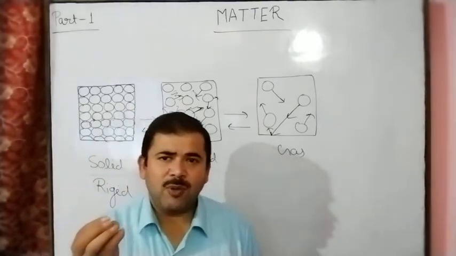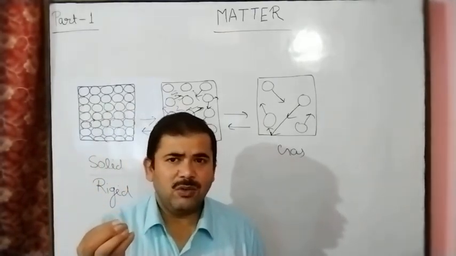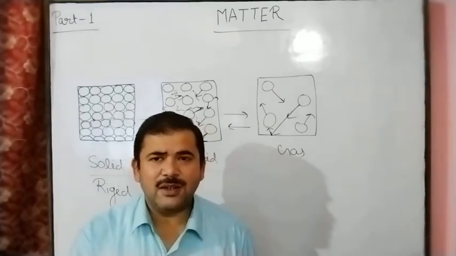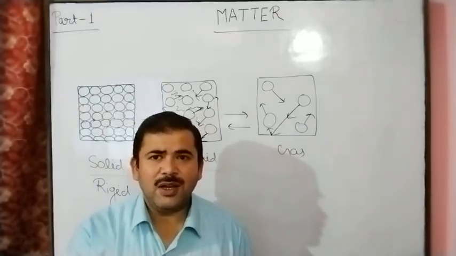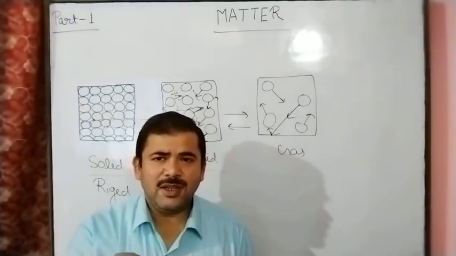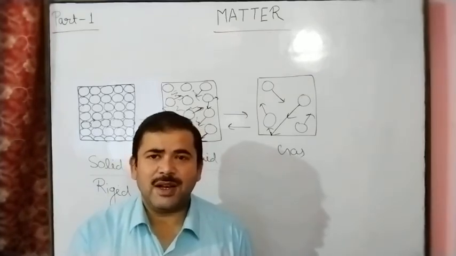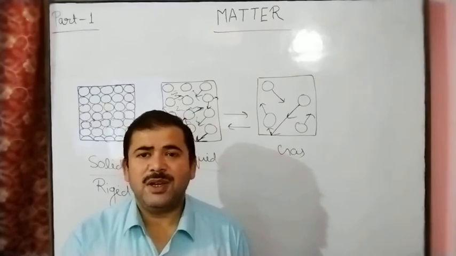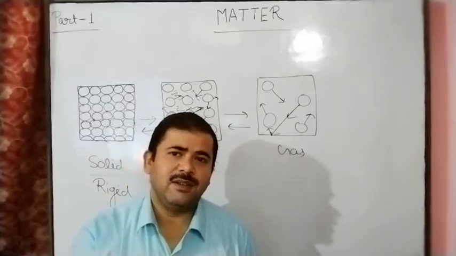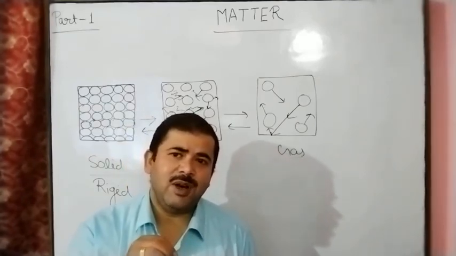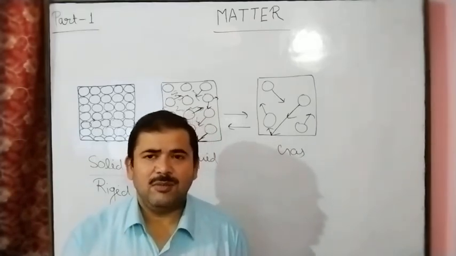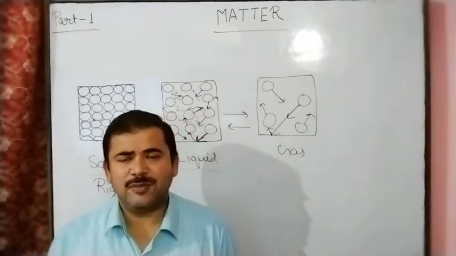In one drop of water, millions of water molecules are present, and between these water molecules a force of attraction exists. This is called the cohesive force, because all the molecules are water molecules.